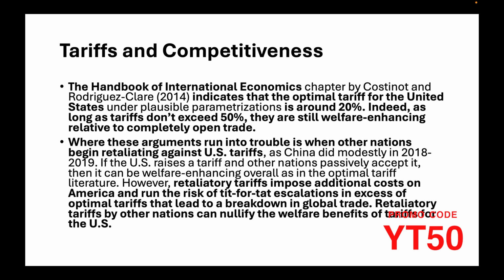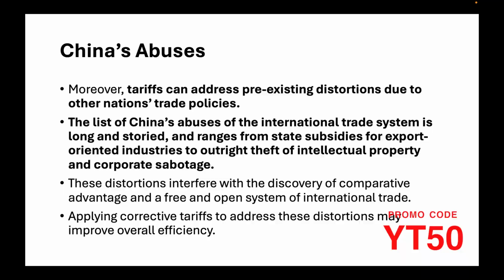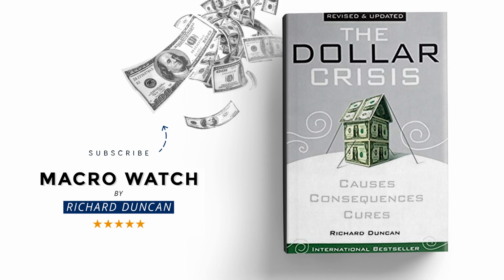Retaliatory tariffs by other nations can nullify the welfare benefits of tariffs for the U.S. Tariffs can address pre-existing distortions due to other nations' trade policies.